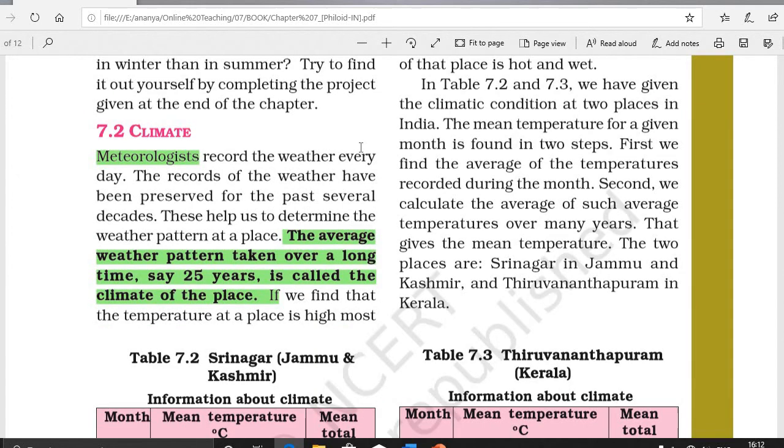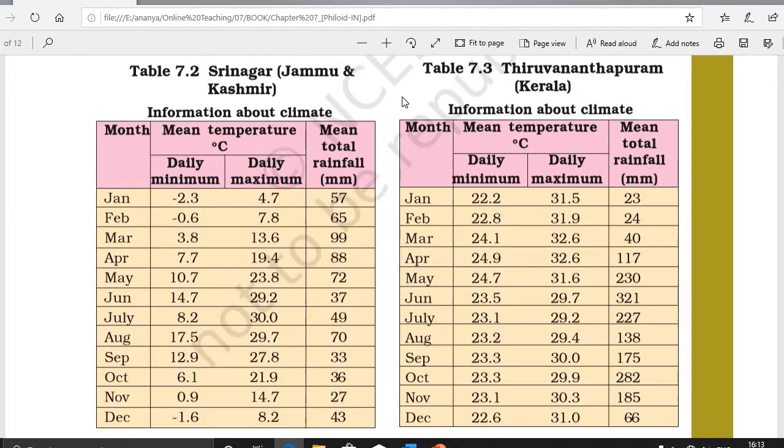We know that the climate of India varies in different regions. Like the example given in your book, look at table number 7.2 and 7.3. We have given the climatic condition at 2 different places in India. The mean temperature for the given month is found in 2 steps. First, we find the average of the temperature recorded during the month.